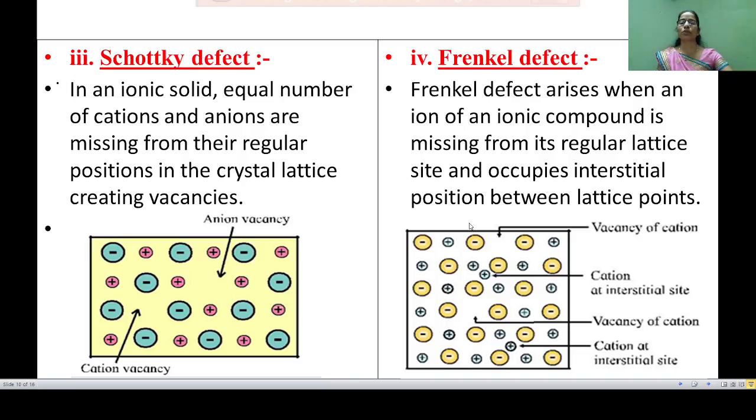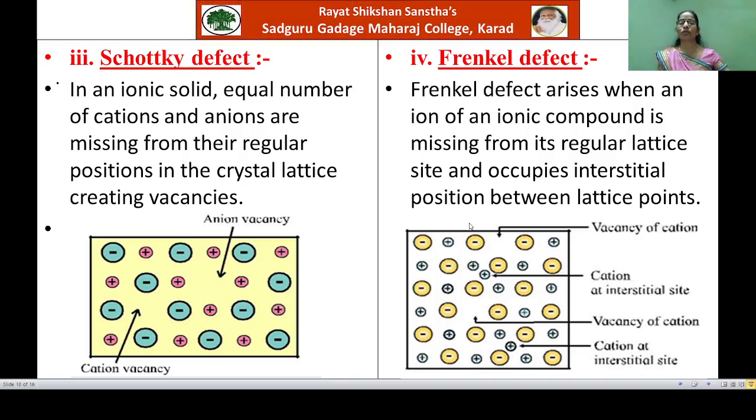Okay, now see the third type of stoichiometric defect, that is Schottky defect. Here this defect is observed in ionic solids. Now in ionic solid, if equal number of cations and anions are missing from their regular positions in the crystal lattice, then they are creating the vacancy.